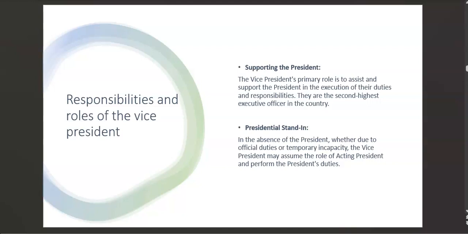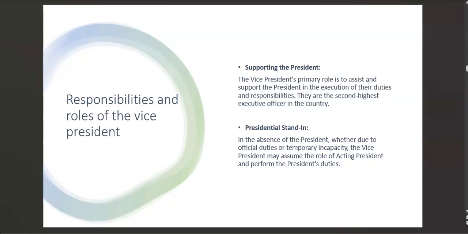And for example, if the president is sick, who stands in for the president? Again, it's the vice president who comes in and stands in for the president so that he can act as president as the main president gets well or is being treated. Okay, class? So these are two main responsibilities, but we have other main responsibilities and we are going to look at each one of them.